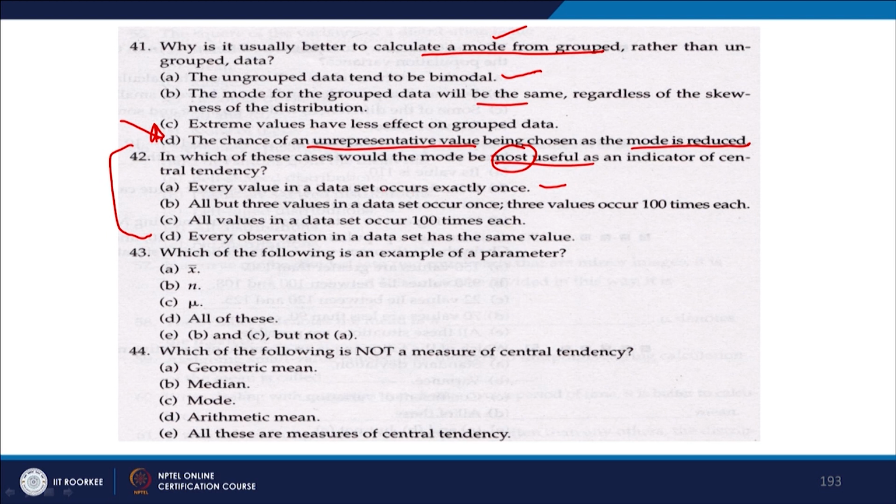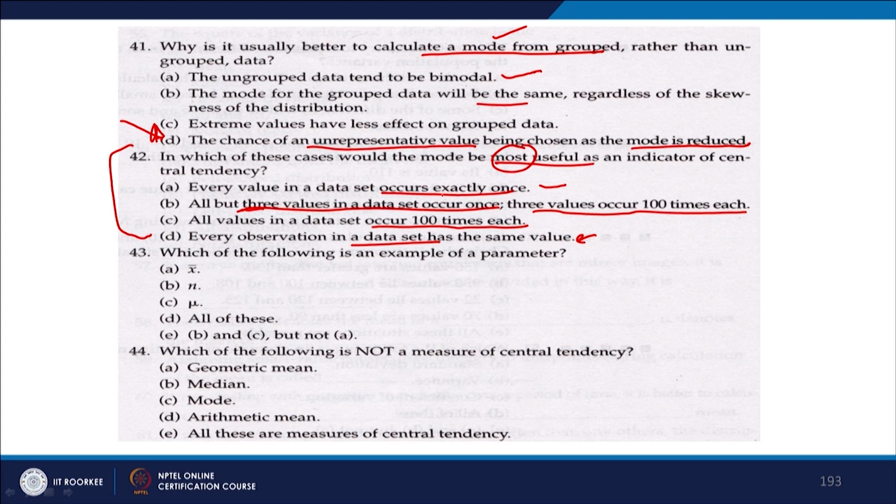Every value in the data set occurs exactly once. All but 3 values in the data set occur once. So, all values will occur once except 3, and those 3 values occur 100 times each. All values in a data set occur 100 times each. Every observation in the data set has the same value.